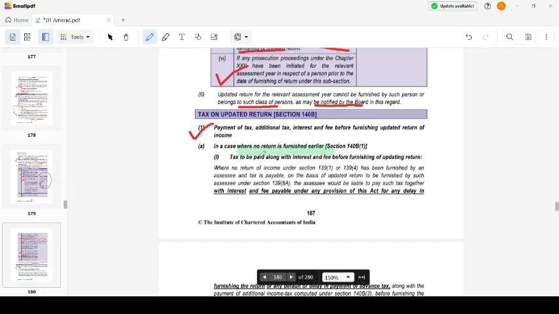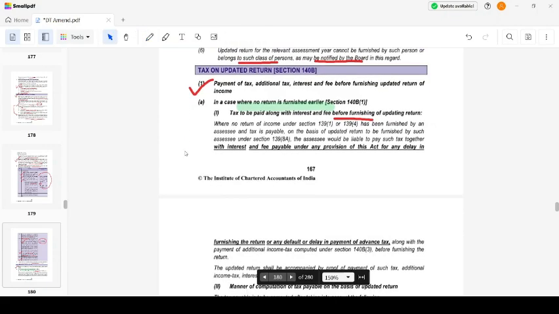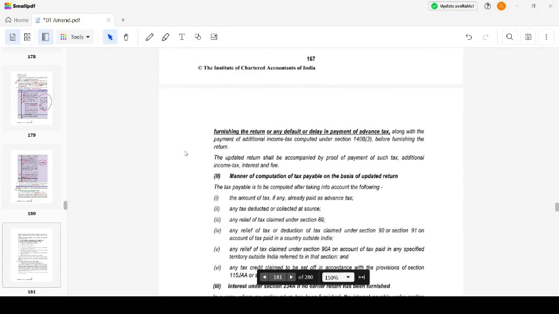If no return is furnished, tax is to be paid along with interest and fee before furnishing the updated return, along with interest and late fee, also for the delay in payment of advance tax. That will be considered. The updated return shall be accompanied by proof of payment of such tax, additional income tax, interest, and fee.